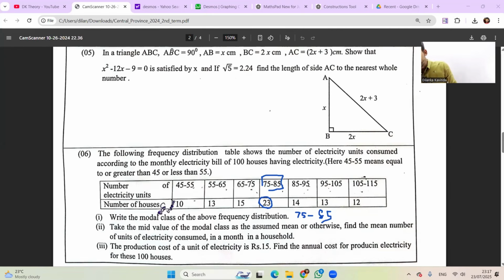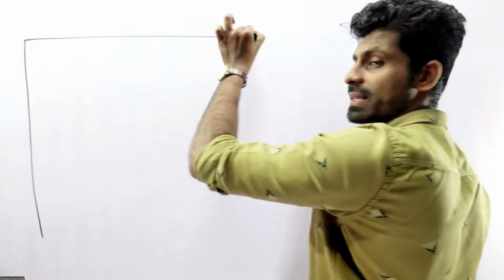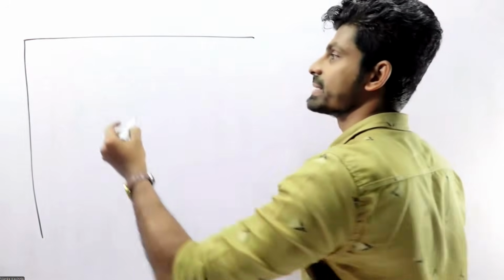Take the mid value of the modal class as the assumed mean, or otherwise find the mean number of units of electricity consumed in a month in a household. I'm using the fx method.